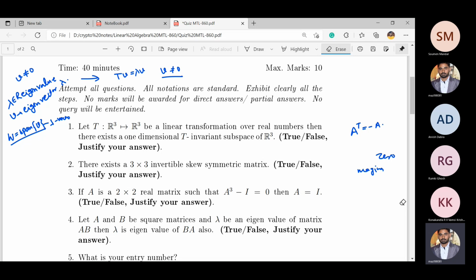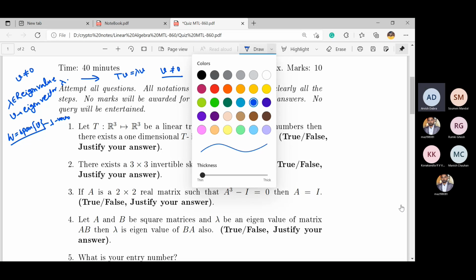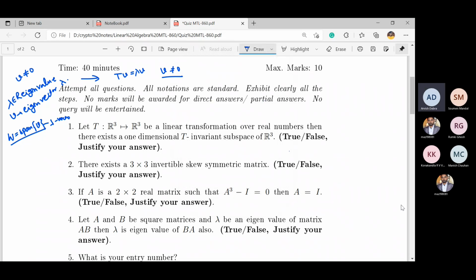Yes. Anyone? Arvis, Dabra, is it clear to you? Yes, sir. We use that in an odd ordered skew symmetric matrix, the determinant is always 0. We can easily prove it. Yes, you may prove it or you may just state that thing. Yes, sir.